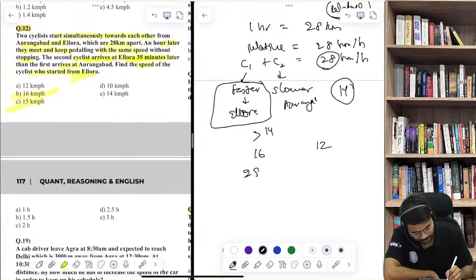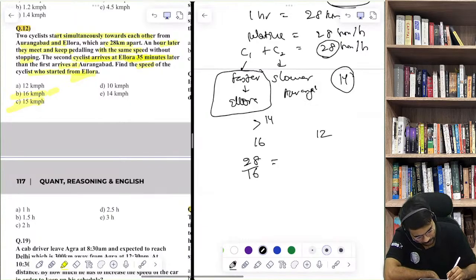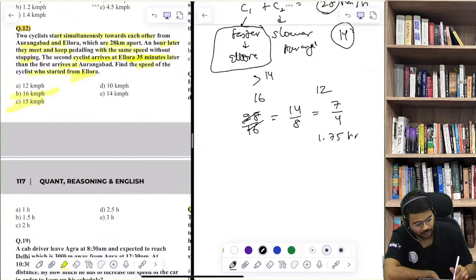So 28 divided by 16, how much time has he taken? Time is distance divided by speed. If you simplify it, 14 by 8 is equal to 7 by 4, which is 1.75 hours, or 1 hour and 3 by 4 of the second hour. So basically it's 1 hour 45 minutes.